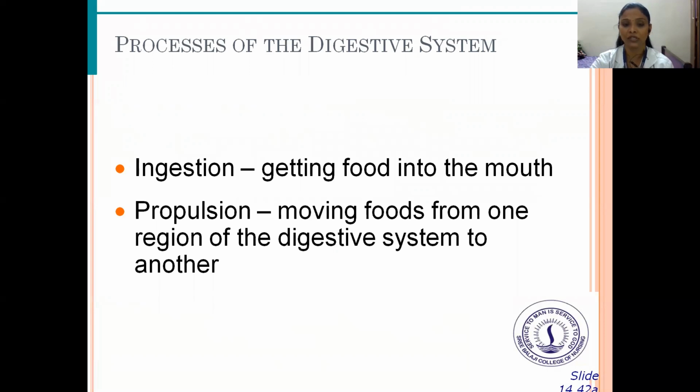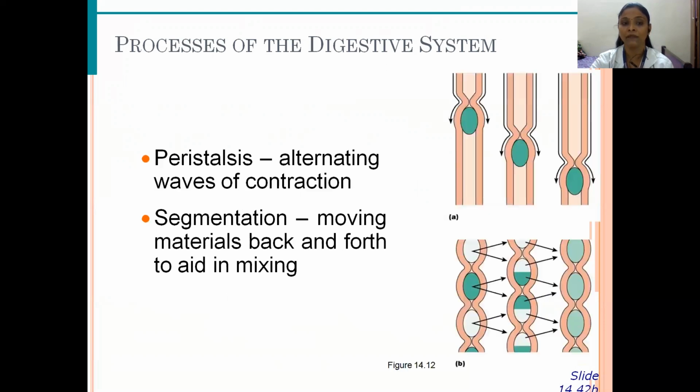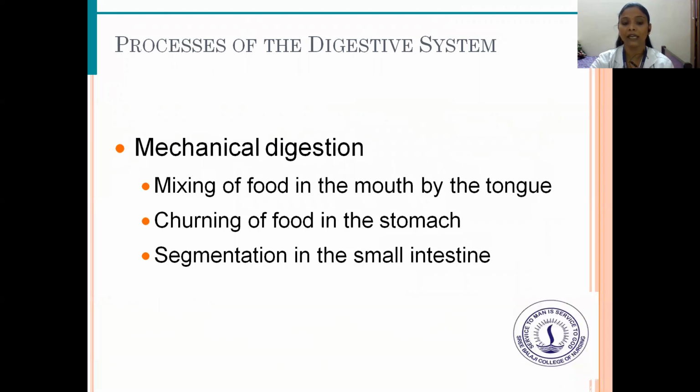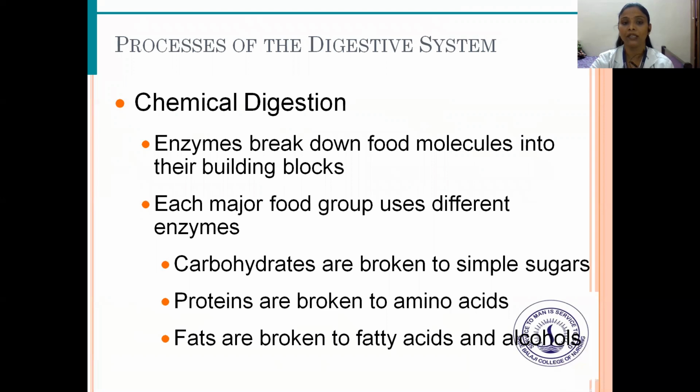It helps in ingestion, getting food into the mouth; propulsion, moving food from one region of the digestive system to another, and peristalsis, alternating waves of contraction; segmentation, moving materials back and forth to aid in mixing. Mechanical digestion includes mixing of food in the mouth by the tongue, churning of food in the stomach, and segmentation in the small intestine. Chemical digestion: enzymes break down food molecules into their building blocks.